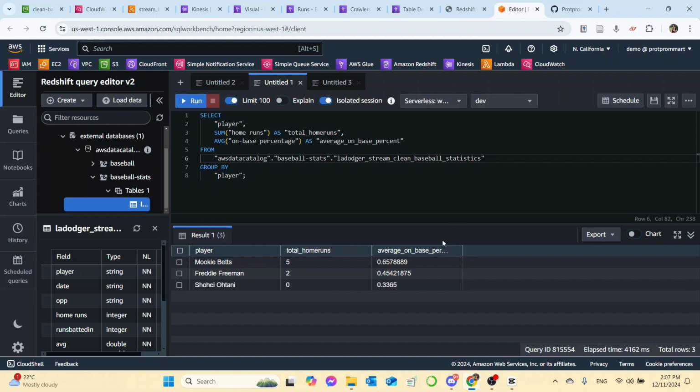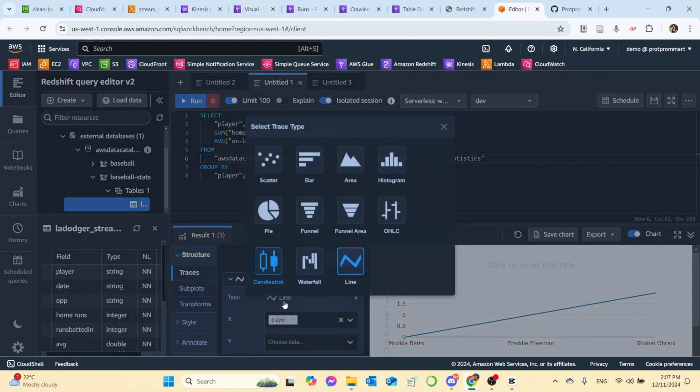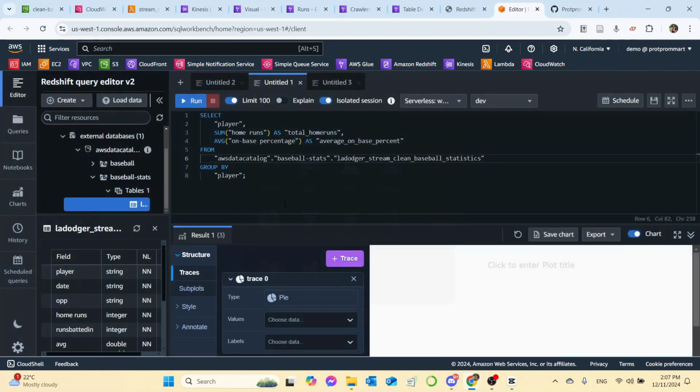So we can also visualize by making a chart. We click over here for chart. And for types, we can choose pie or bar graph, but I'm going to go with pie, and I'm going to use total home run as a value and players.